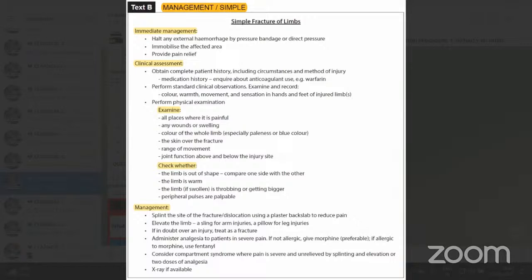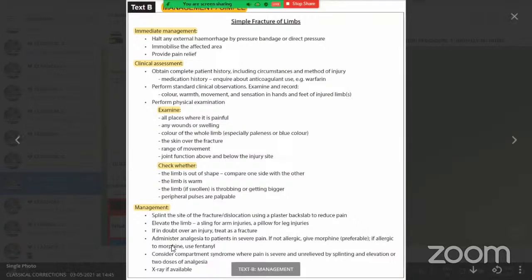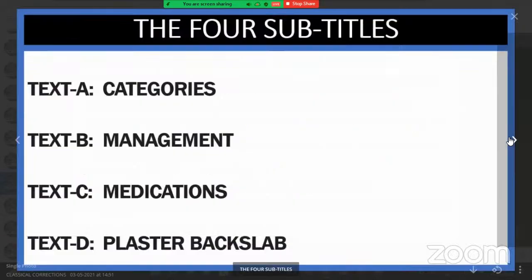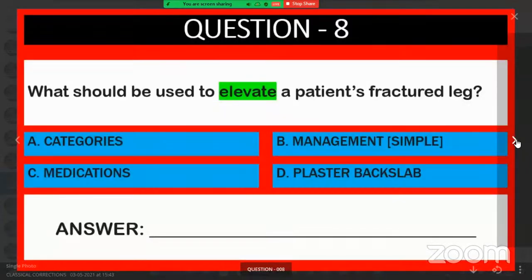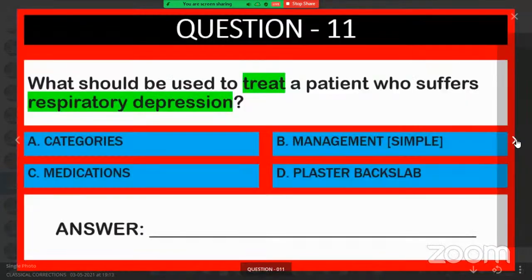Use fentanyl. See there, management. Fentanyl, sir. Management part they have given: allergic to morphine, use fentanyl. You got it here. Okay, next one. Management or drugs medication, there you have to see.